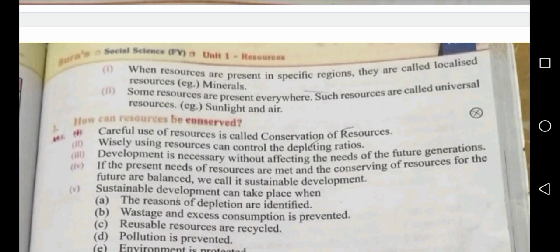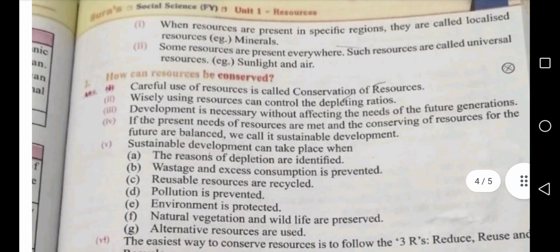If the present needs of resources are met and the conserving of resources for the future are balanced, we call it sustainable development.